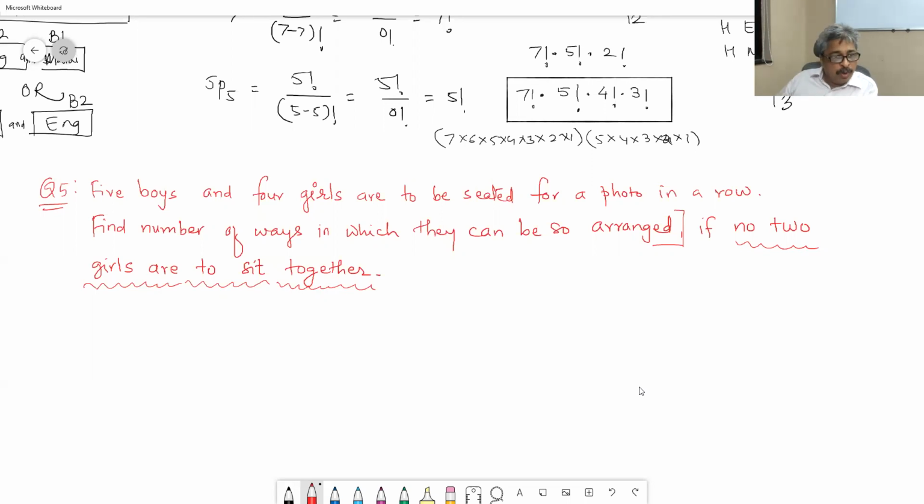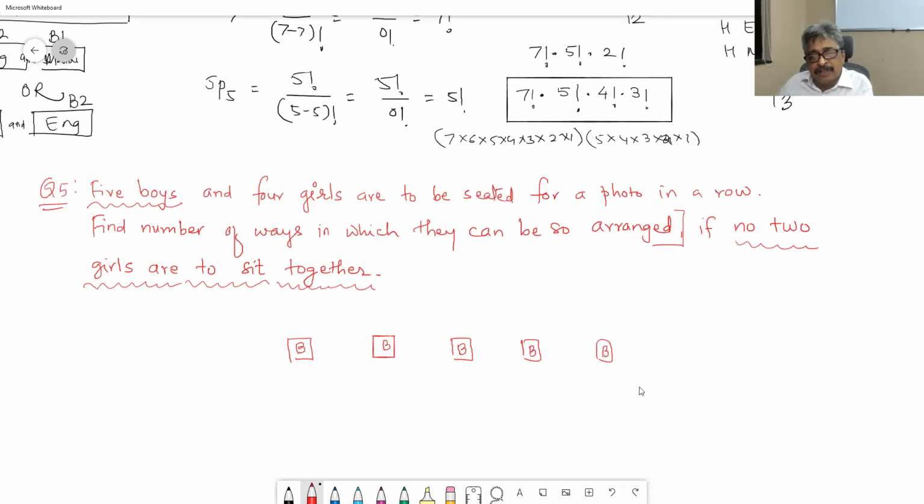So these 5 boys that we have, we can use them to separate the girls from being together. So we make this arrangement. A boy will sit here, here, here, here, and here.